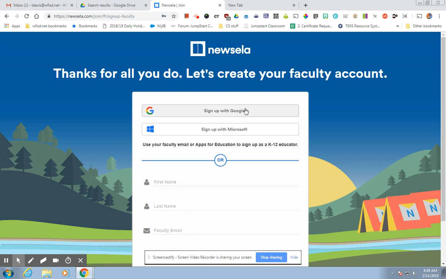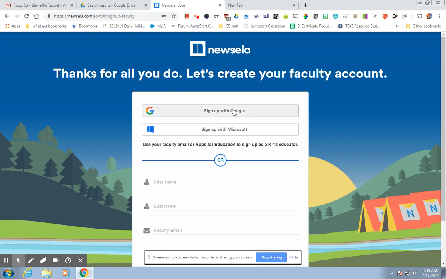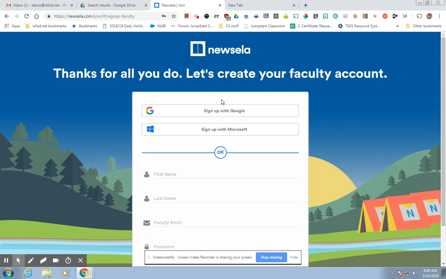Then this is very important. You're going to sign up with Google. Don't do this down here. Just sign up with Google and then follow the steps. I can't do it because I've already signed up with Google, but I just wanted to get you this far so that you could see what you need to do.